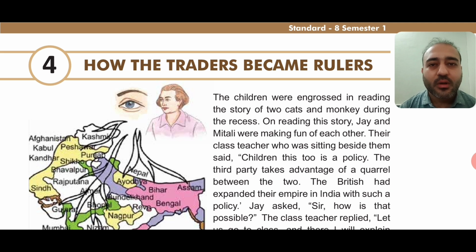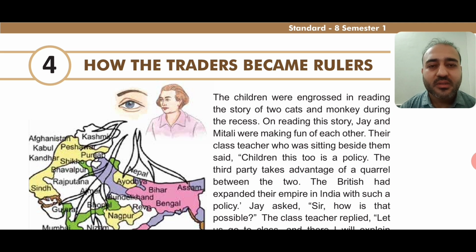So ultimately the moral of the story is that when there is a quarrel or a fight between two people, the third person gets benefited from that, right? That is what the moral of this story is, and this is exactly what the Britishers had done. This is also a kind of policy. The name of the policy is divide and rule. So the Britishers also did the same thing to increase their stake or their territory in India.